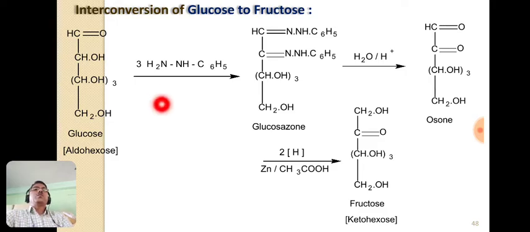So first step, that is known as the osazone formation, means here glucose is treated with excess of phenylhydrazine and that forms the glucosazone, and this glucosazone on treatment with dilute hydrochloric acid, which is nothing but the hydrolysis reaction, forms this glucosone. And this glucosone on reduction using zinc and acetic acid gives the fructose. Here this aldehyde group is reduced to this primary alcohol, that is CH2OH group. So this is nothing but the interconversion of glucose to fructose.